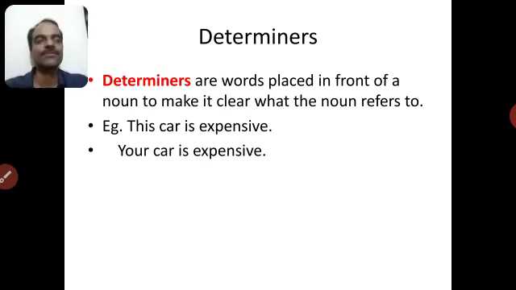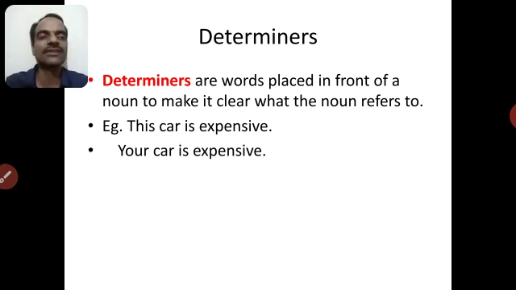Next, determiners. What are these determiners? They are the words placed in front of a noun to make it clear what the noun refers to. Always we put determiners before a noun, and these determiners clarify about the noun. They bring in more clarity and more information about the noun. See the example here.